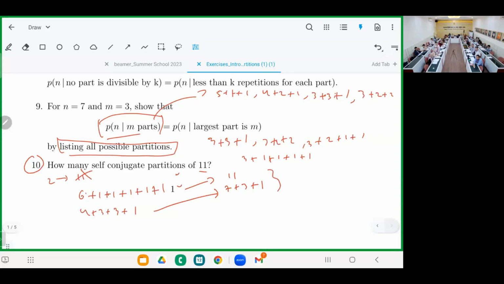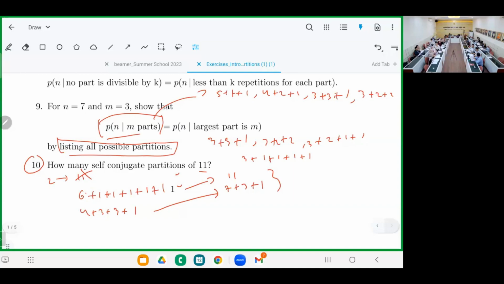Because this is the only possible value: when we want to add, all of them are odd, then we should have an odd number of odd numbers. Because an odd number of even numbers will be even, or an even number of odd numbers is also even. So we should have an odd number of odd numbers, and also distinct. So 5 numbers, yeah, we will not get it. Number 10, number 1, I think we have discussed it. Yeah, should be clear.